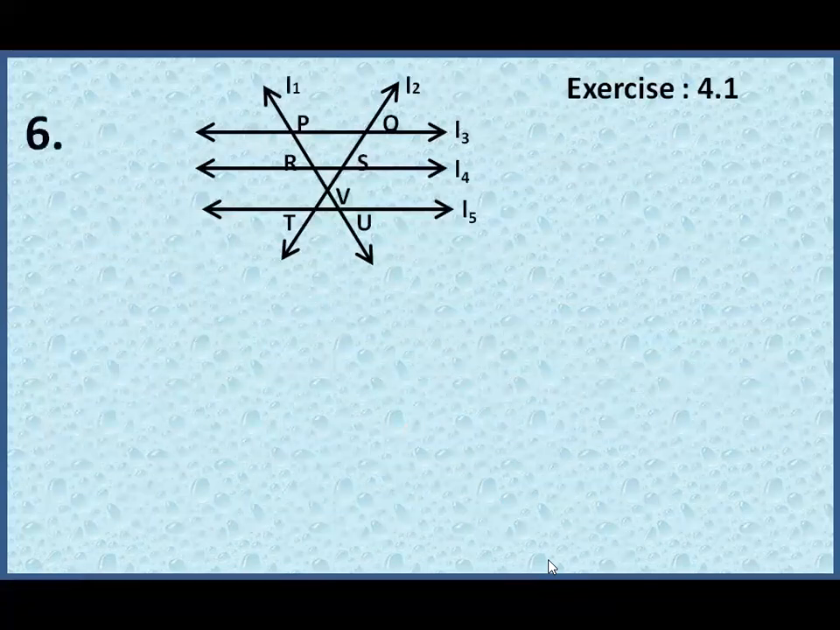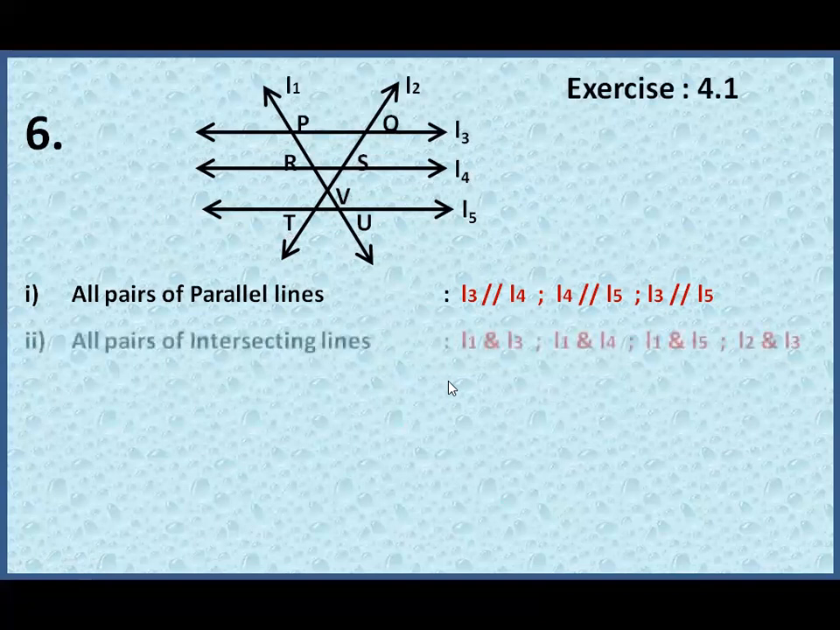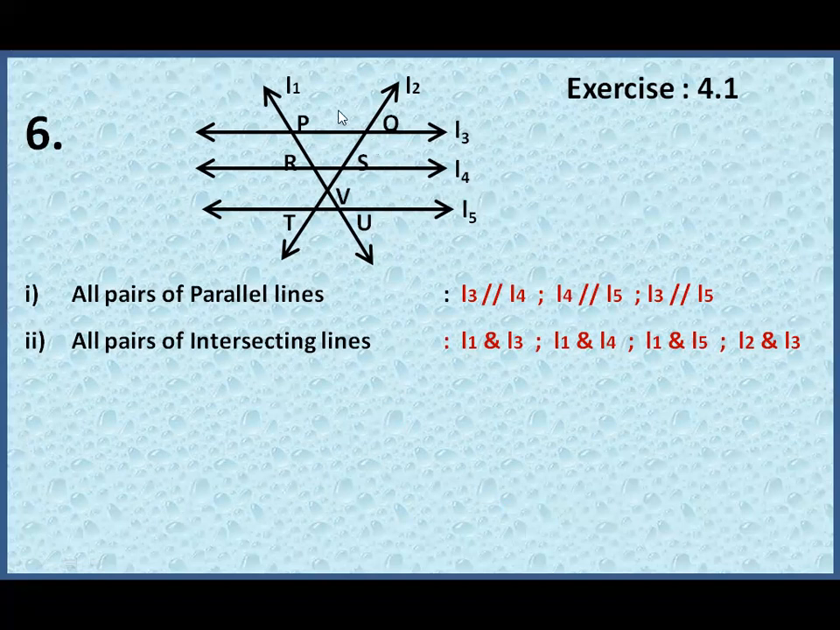So next up, you have three lines and you have three parallel lines and you have two intersecting lines. All pairs of parallel lines. So you have L3 parallel to L4, L4 parallel to L5, and L3 is also parallel to L5. All pairs of intersecting lines. L1 intersects with L3, L4, and L5. Similarly, L2 intersects with L3, L4, L5, and with L1. So all these are intersecting lines.